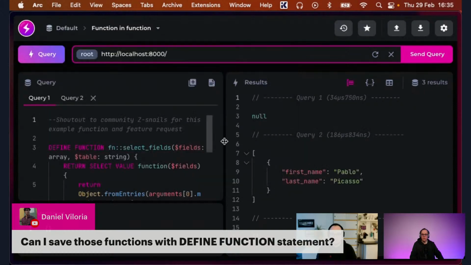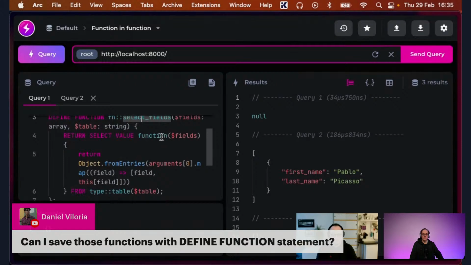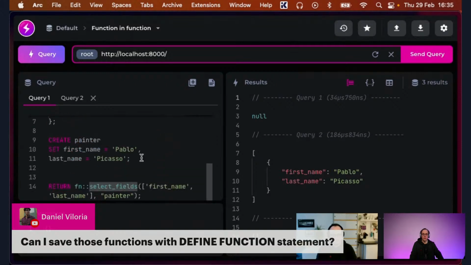Here we're using the SerialQL define function, and here we have the select field. Within that SerialQL define function, we are also defining a JavaScript function, and now that is accessible as a SerialQL function. So that's how you can package those, if you will. Do you have any more thoughts to add there, Mies?